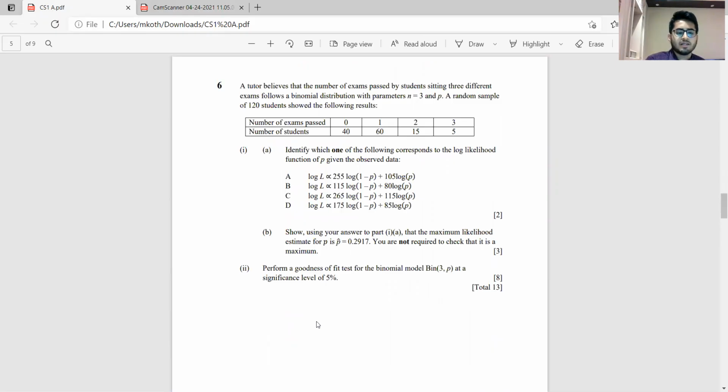Next, question 6, we need to show the likelihood, then we need to show that this particular estimate is coming out to be 0.2917 or not. And then we need to perform a goodness of fit test. So in total 13 marks, pretty scoring, I would say.